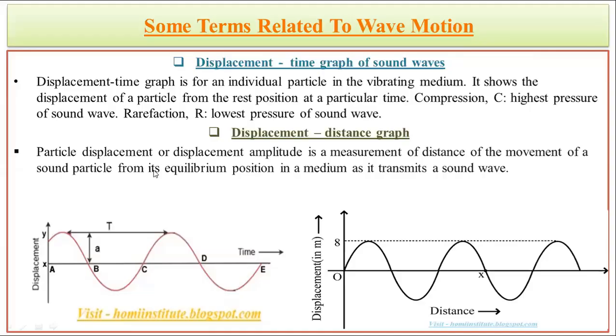So in this graph which we are going to study over here, the first graph which we are going to discuss, that is the displacement time graph. In this one we are actually representing the movement of the particle only. हम लोग जो यहाँ पे ये ग्राफ कर रहे हैं डिस्प्लेसमेंट टाइम ग्राफ, ये असल में पार्टिकल्स का मूवमेंट ही दिखा रहा है कि वो टाइम के साथ किस तरह से अपने पोजीशन को चेंज कर रहा है कंप्रेशन और रेयरफ्रैक्शन को करते हुए.